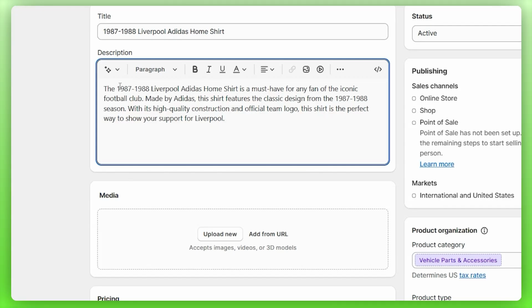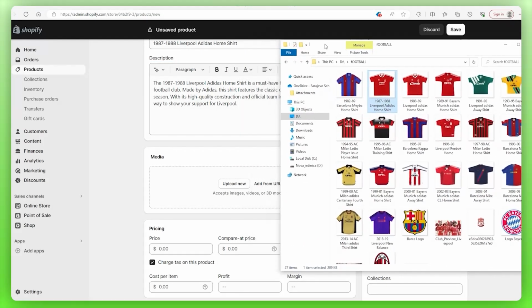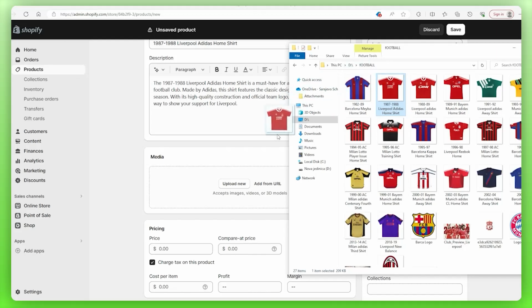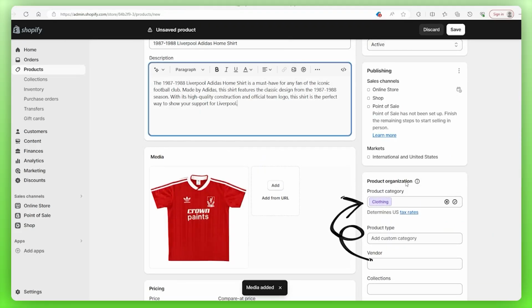It's accurate to me. And then down below is the media, where you add some pictures. Now, on the right-hand side, you might notice that it says vehicle parts and accessories. That is far from what I'm selling here. So I'm going to show you something really cool. So once I drag this into the media, this is going to change and it's going to identify that, hey, this isn't a car part, this is a jersey, and it changes it accordingly. So I find that really, really cool.